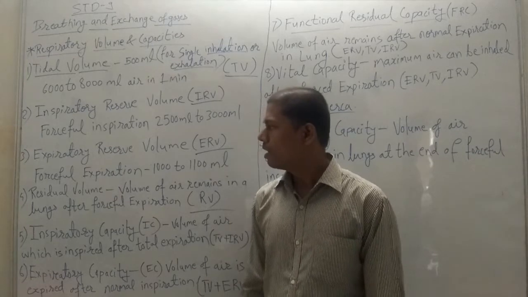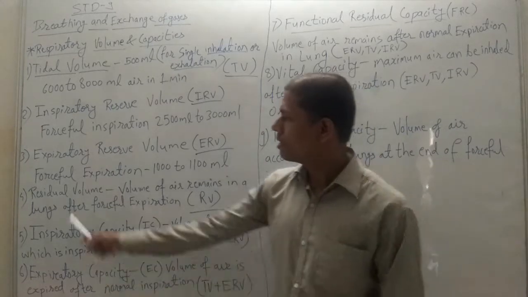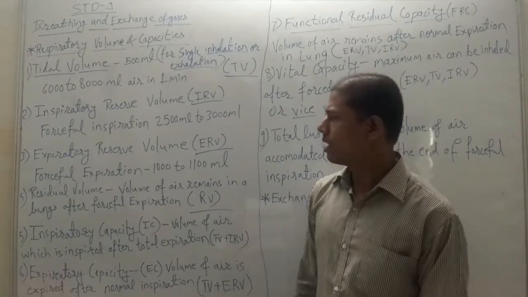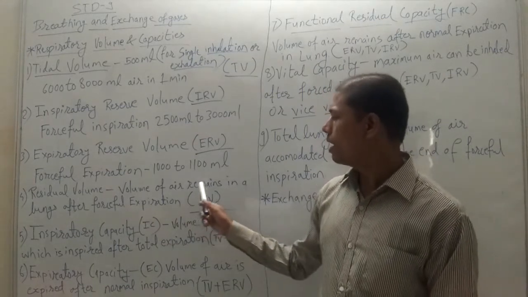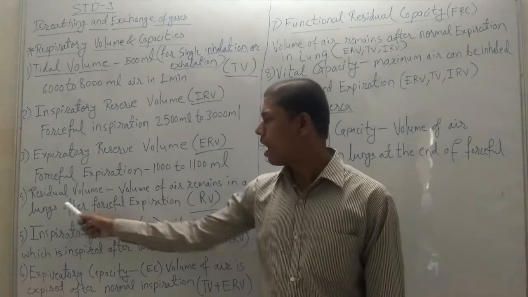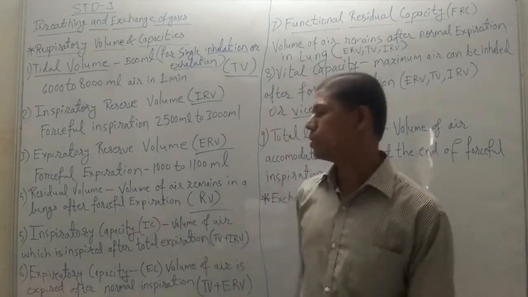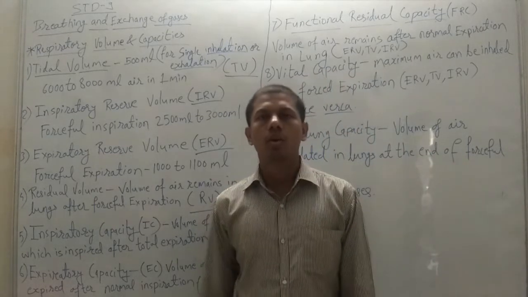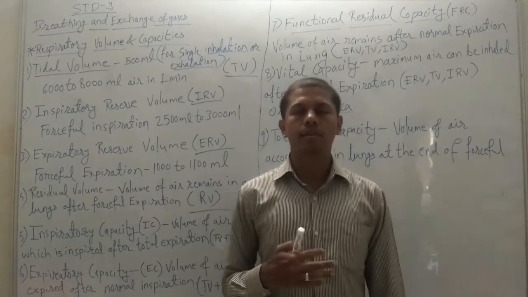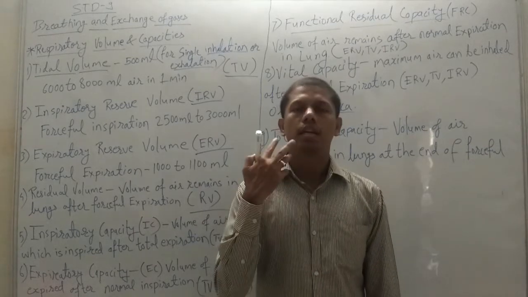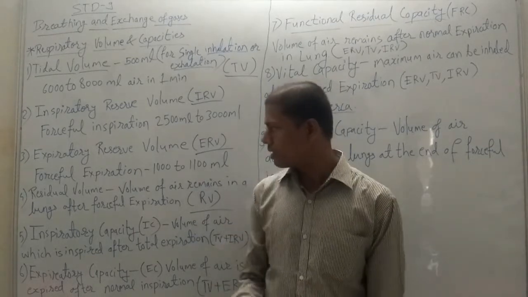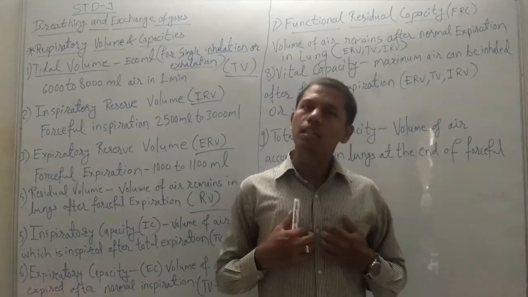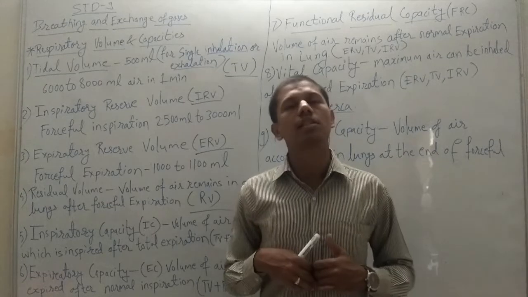Next capacity is residual volume. What is this residual volume? It is the volume of air that remains in the lungs after forceful expiration. In short, it is called RV. When an adult person forcefully expires the air out of the lungs, still some amount of air remains inside the lung.